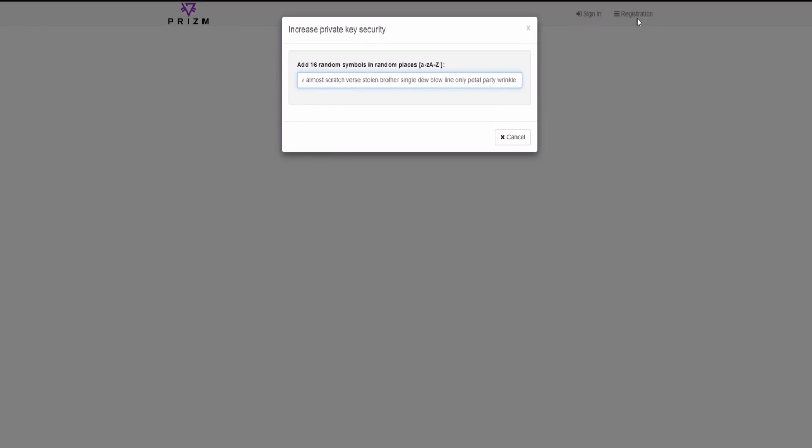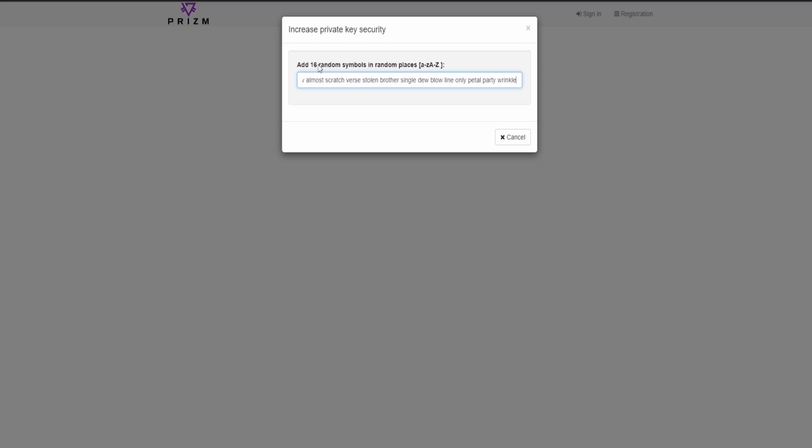Sign in and registration. If you need to create a new wallet, click on the registration button. In the window that appears, you generate a private phrase to access your wallet. This is a very important part to be taken seriously. Having lost your private phrase, you lose access to the wallet. It is impossible to restore it. These are the strict rules of the decentralized blockchain network.